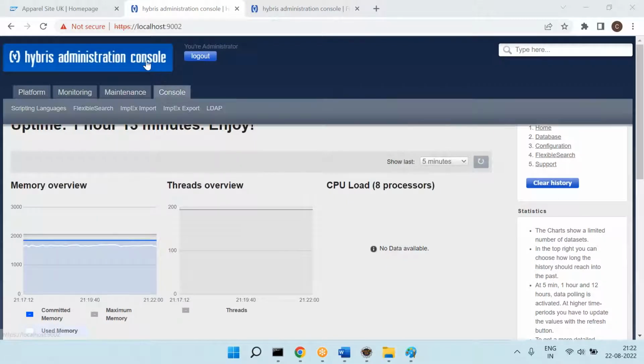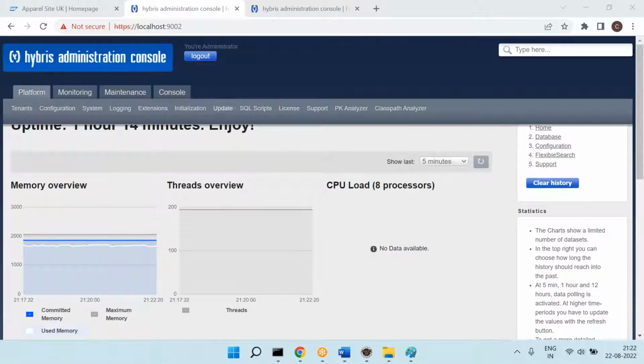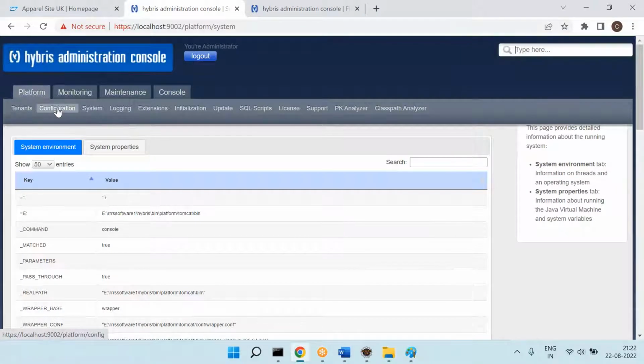Okay, so if no questions, let's understand some more important options in the hAC. One thing is that if you see here in the platform, there is something called initialization and update. I will cover this tomorrow because this is an important one in terms of the subject, in terms of the certification. Then in the platform, you can see there is something called a system. Configurations also I will explain separately because it's a 2-hour session, we need to cover it.